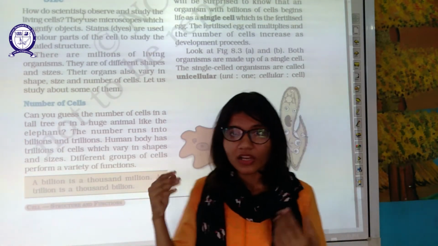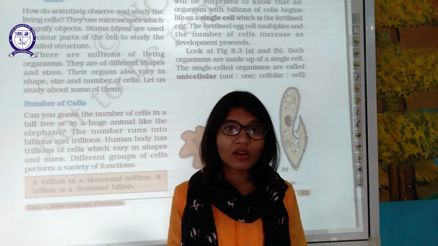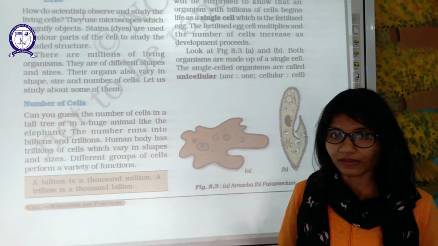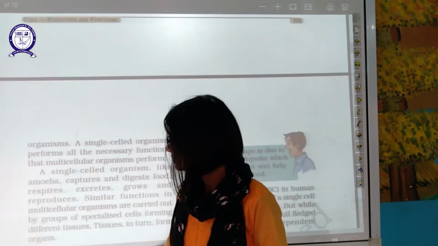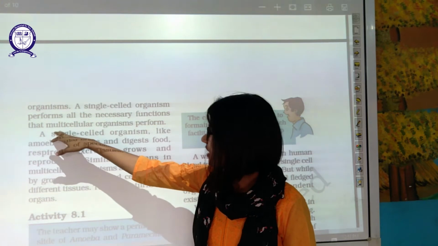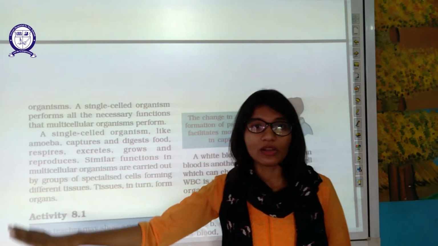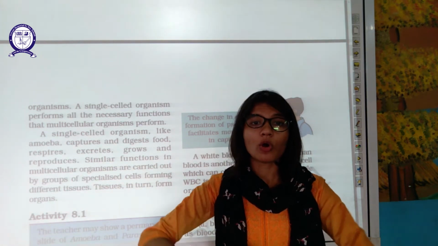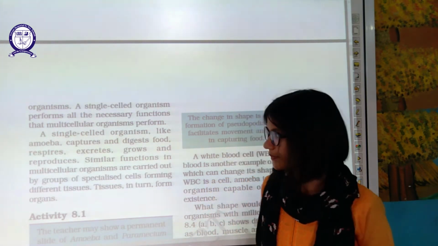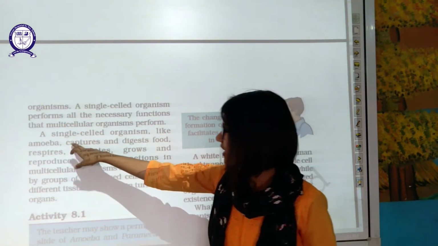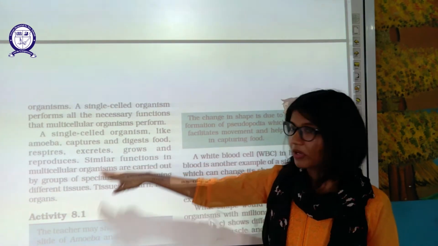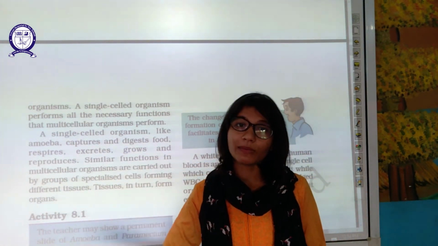Now you can compare these with our body. Our body is made up of billions of cells which perform different kinds of functions, and compare this, they have a single cell. Okay, you can compare now. Single cell organisms perform the necessary functions that multicellular organisms perform. Single cell organisms, unicellular organisms, can perform all functions which are performed by multicellular organisms. Okay, single cell organisms like amoeba capture and digest the food like us, respire, excrete, grow, reproduce, all the functions which are done by multicellular organisms.